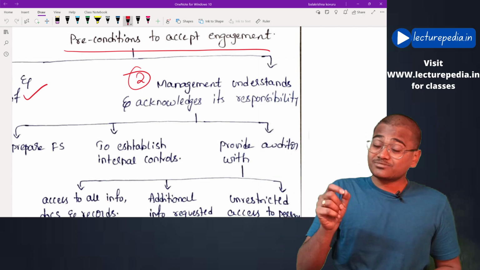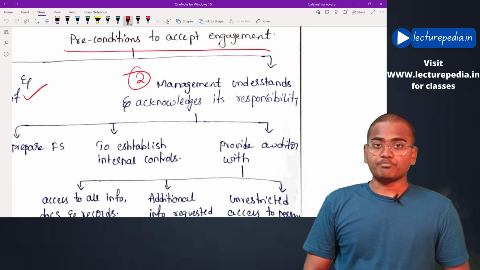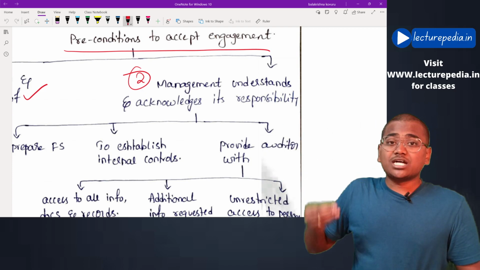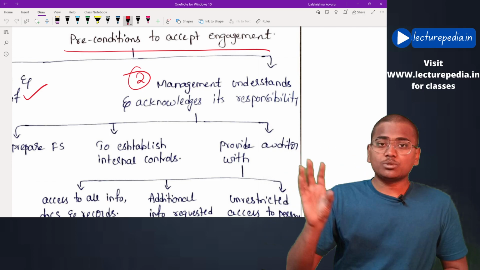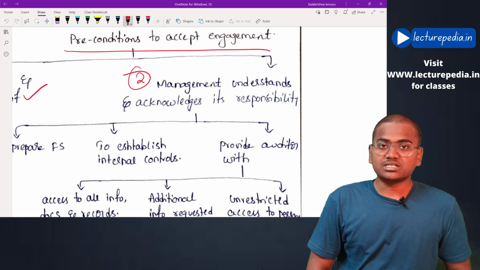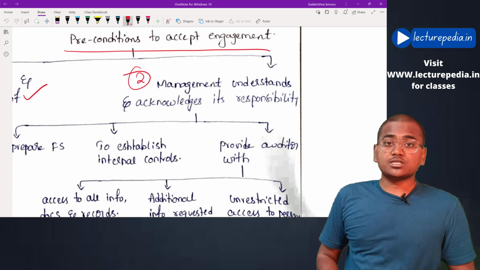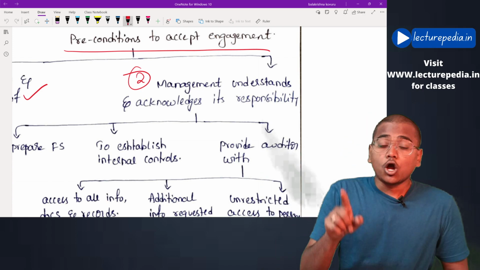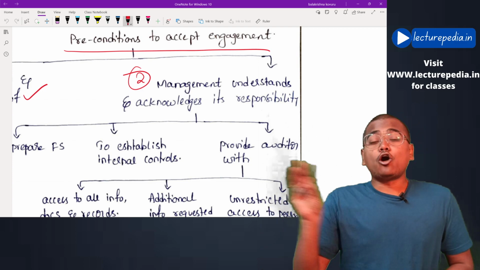Next, the auditor will also get a confirmation from the management stating that management gives the auditor whatever documents, reports, information and additional information that has been asked by the auditor. Also, management gives the auditor unrestricted access to all the persons in the entity for the purpose of obtaining audit evidence.